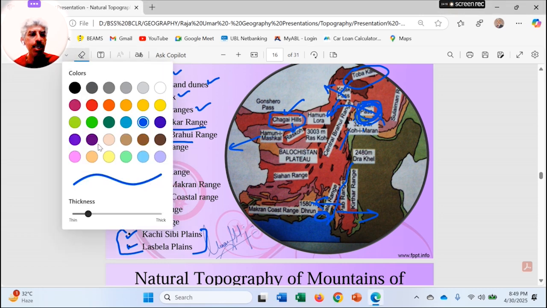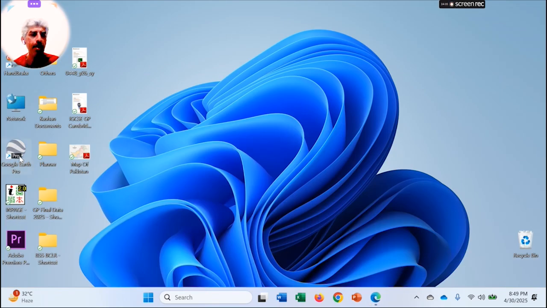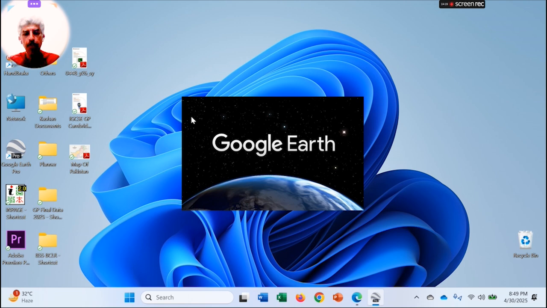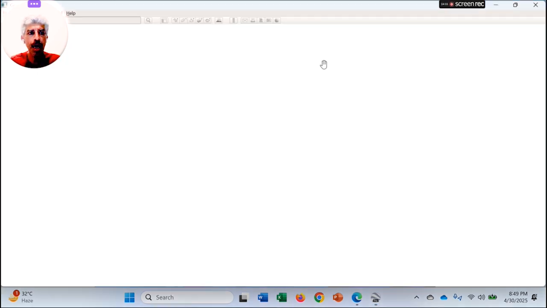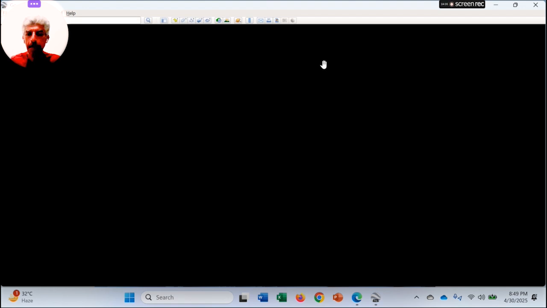And if we watch the Google Earth image, you will see that this region has many lakes.